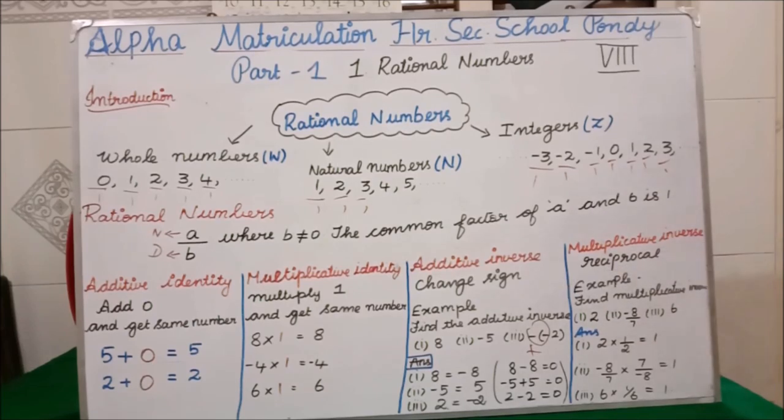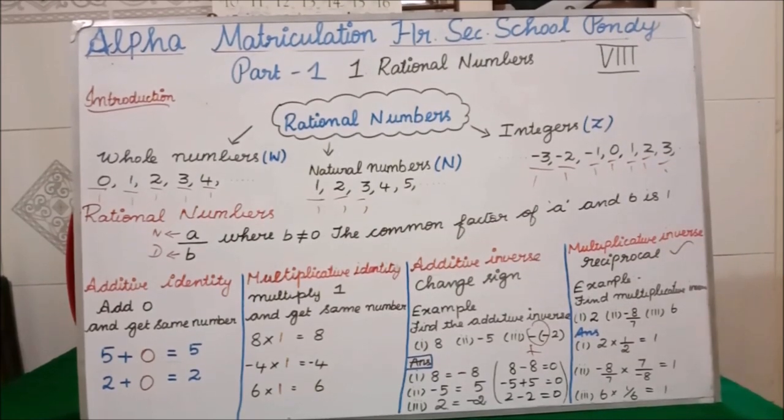Okay. Now, multiplicative inverse. Multiplicative inverse means you have to keep in your mind that it is reciprocal. Whatever question they give, you just have to make it into its reciprocal. Okay, now see the example. Find the multiplicative inverse of the first one, 2.